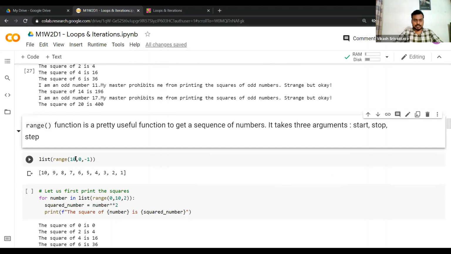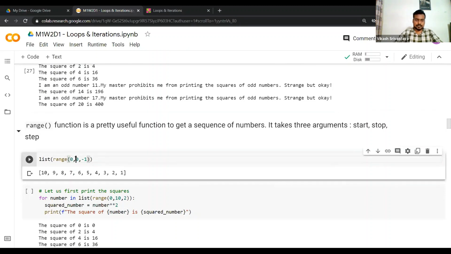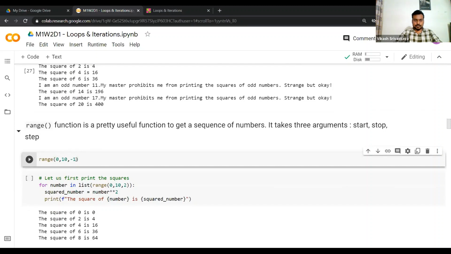So let's start with a very basic example. What is my range? This is my starting point, this is my ending point, and this is the step size I want to take, right?